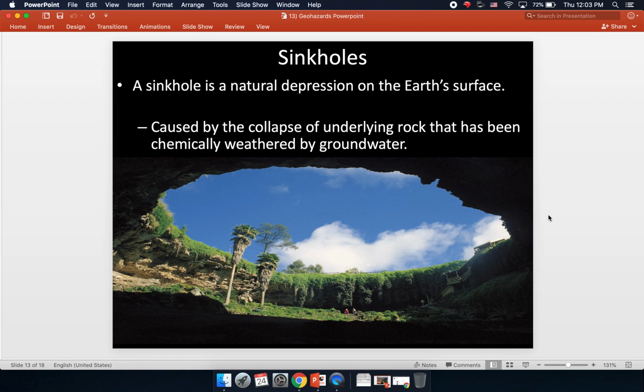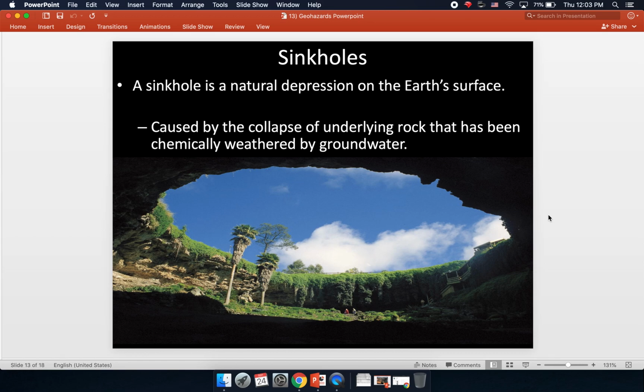All right, sinkholes. A sinkhole is a natural depression on the Earth's surface. Basically, it's a hole that forms naturally. Sinkholes are typically caused by the collapse of rock that is underground because it's been chemically weathered by groundwater. When we were talking about chemical weathering, we showed pictures of the inside of caves and talked about how caves are formed from the chemical weathering of the rock that the caves are made out of.